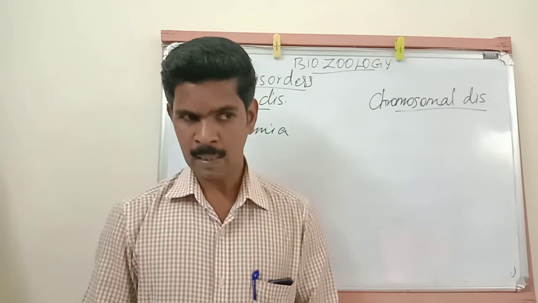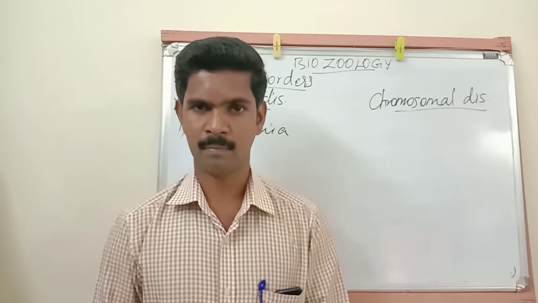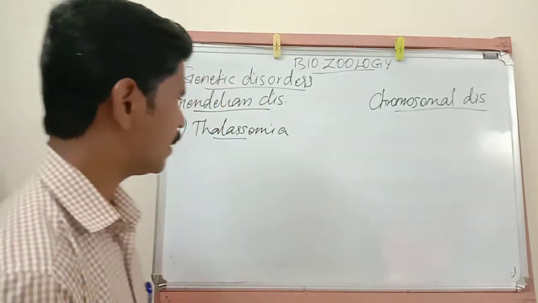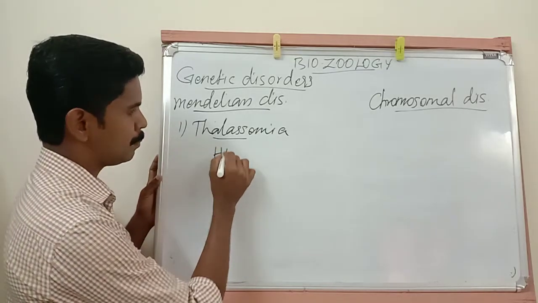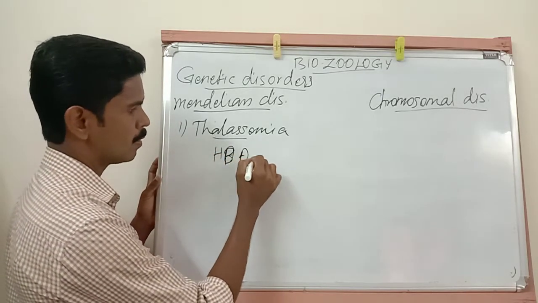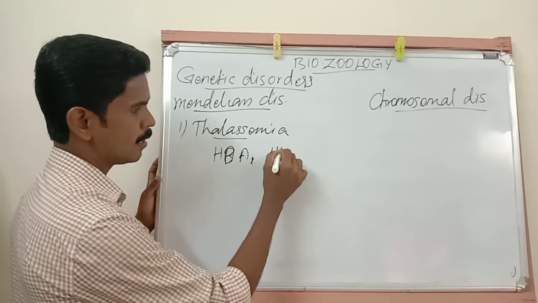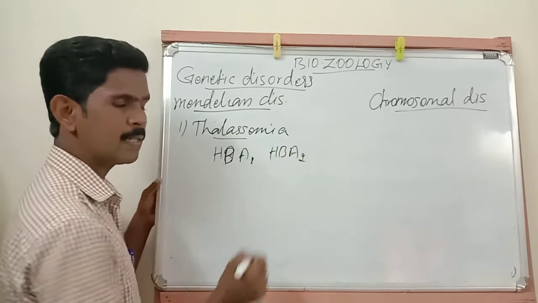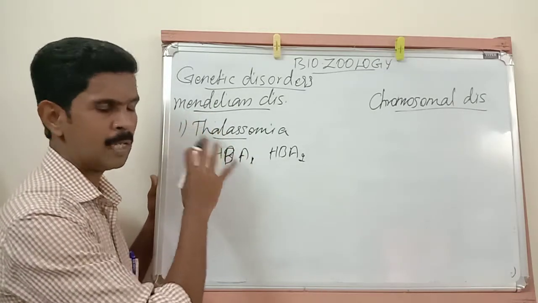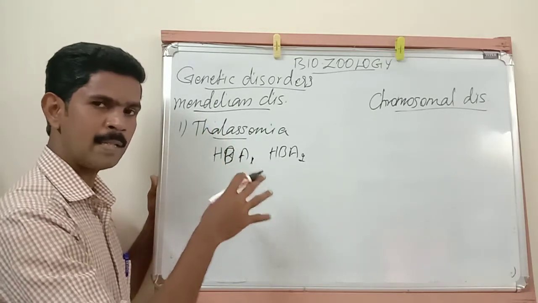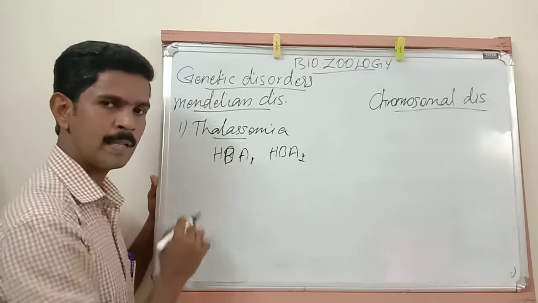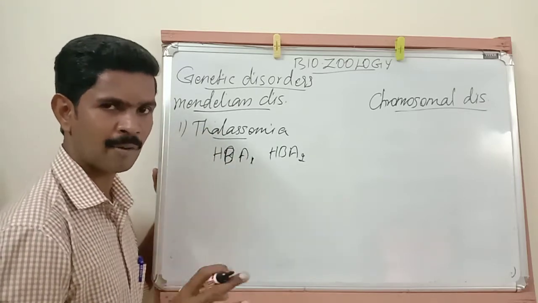Alpha thalassemia is due to two genes. The names of the genes are HBA1 and HBA2. These two genes are responsible for the production of alpha chains. If any damage or alteration takes place in these genes, they produce abnormal alpha chains.